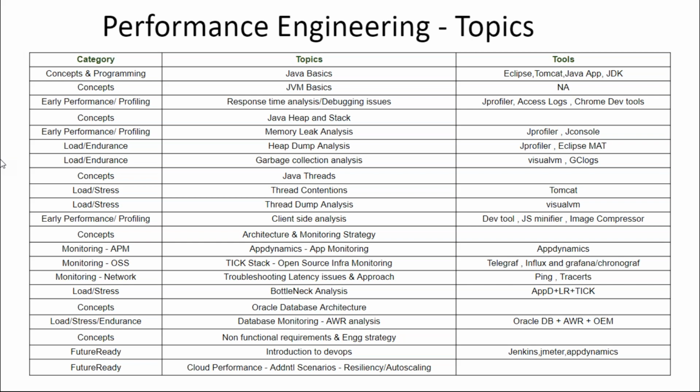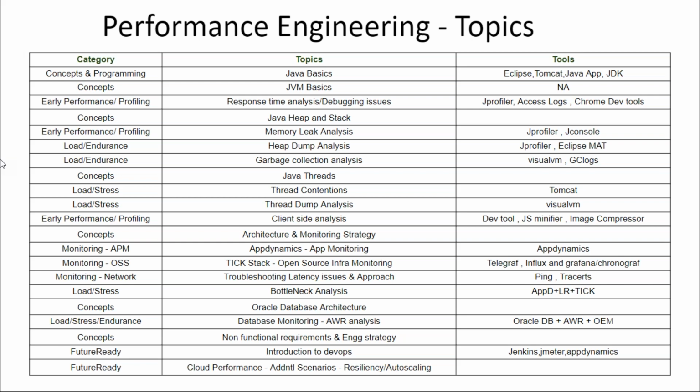So initially we used to have an engineering strategy at the beginning, but that will be very, very theoretical, right? But we wanted to look into all the aspects of performance engineering. And then when I'm going to talk about these non-functional requirements and an engineering strategy, it will be easy for you to understand. Okay, we have learned all the things. Now we are going to put across everything into a strategy. How an engineering strategy will be designed for any application. That is something we'll look into from a concept perspective.